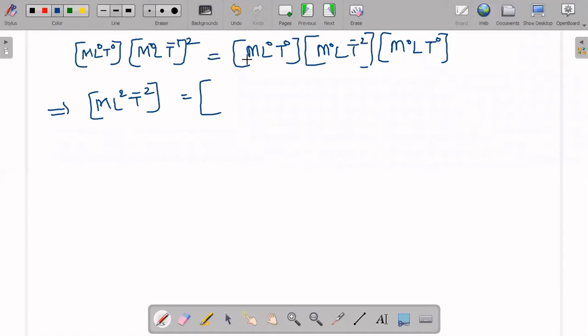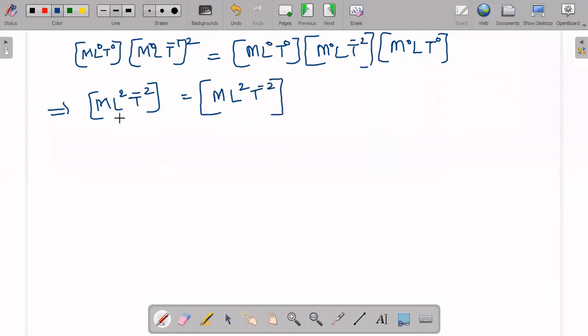M is there, M power 0, so we can write M only. L power 1 and L power 1 are there, so powers can be added: L power 2. T power 0 and T power 0 are not required to write, so only T power minus 2 we will be writing. We have got T power minus 2.